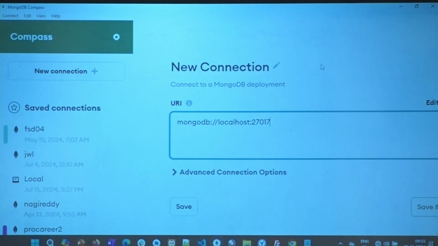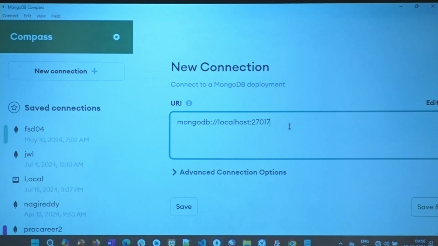Now here's the thing. Compass is the tool that we use to access the local MongoDB that is running on my computer. It is also a tool that can be used to access my remote Atlas DB from my computer. I don't like the remote Atlas DB's appearance, right? It is very small, I can't see the documents. I can always give the connection string. Remember the connection string that I showed? I can always give the connection string here and connect to my remote database.